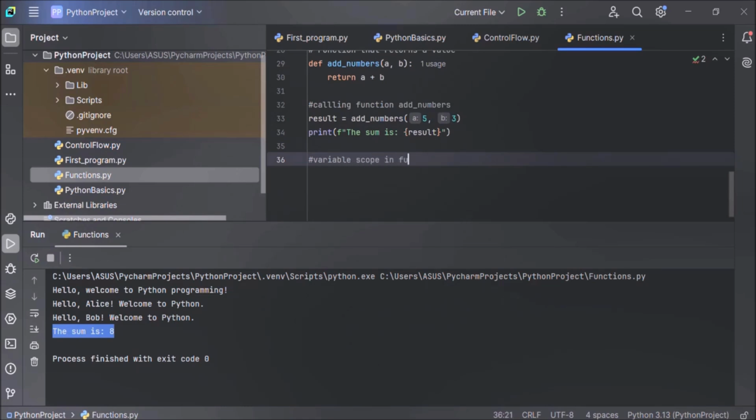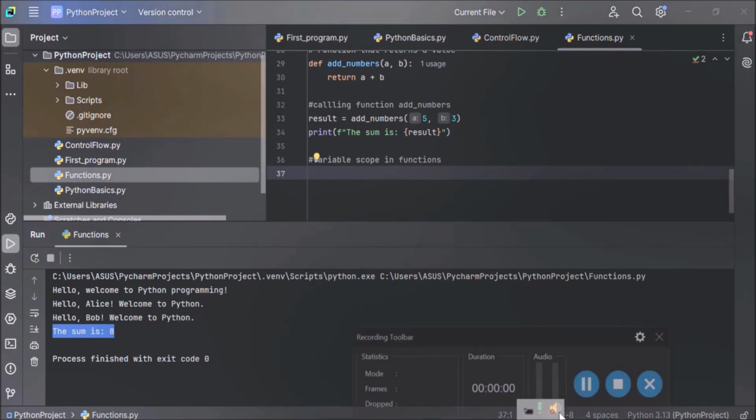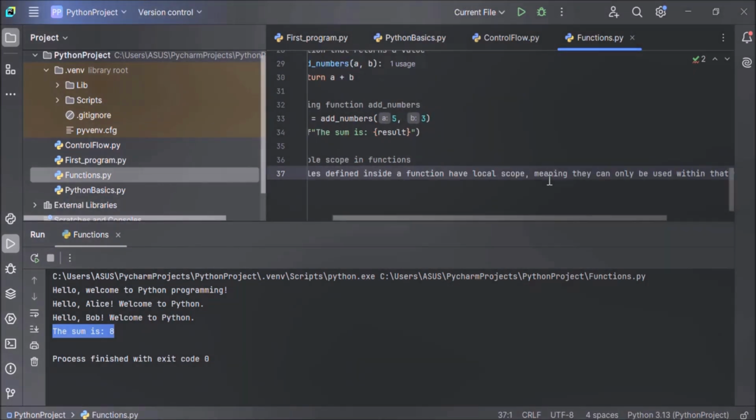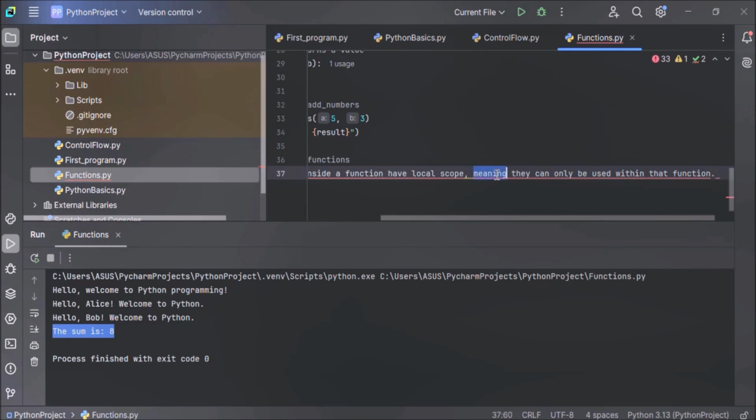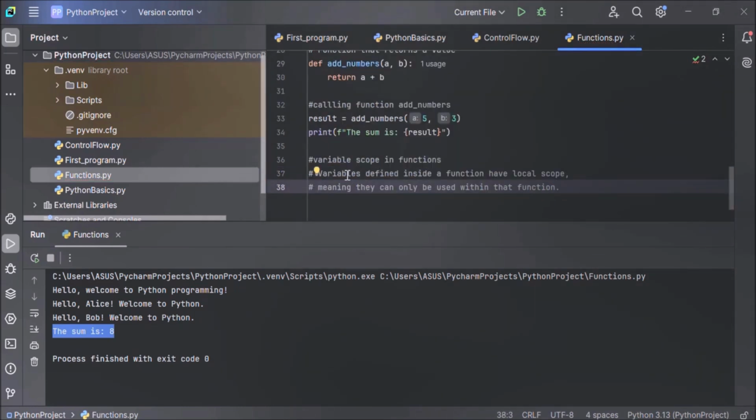Variable scope in functions. I write this point here. Variables defined inside a function have local scope, meaning they can only be used within that function. Now, what does it mean? Let's understand this with the help of an example.